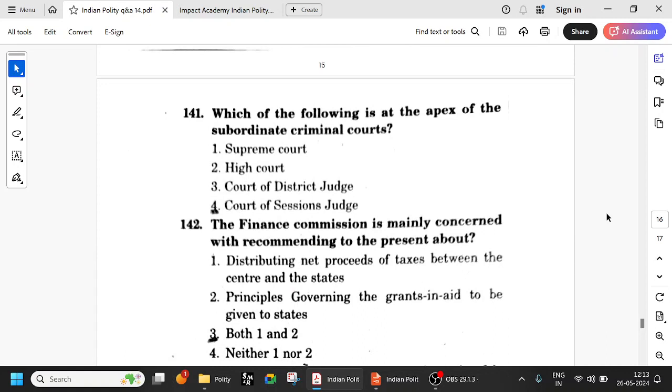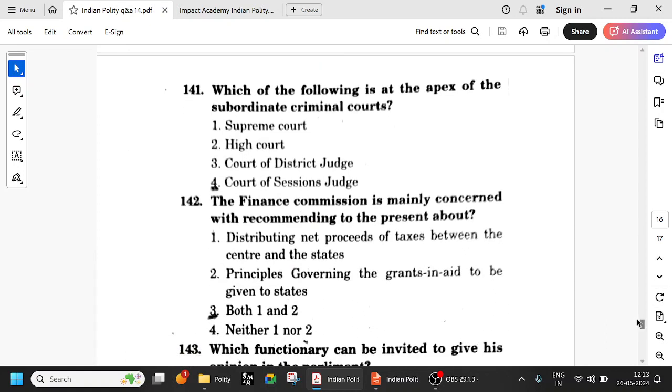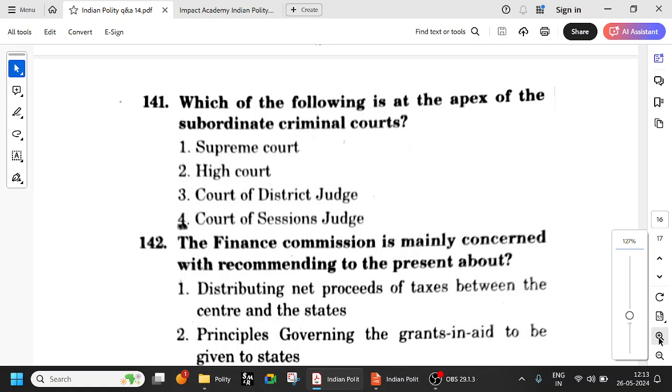Which of the following is at the apex of the subordinate criminal courts? So the Supreme Court is for the whole of India, the High Court is for the whole state. Okay. So within the subordinate criminal courts, the Court of Sessions Judge is the apex of the subordinate criminal courts.